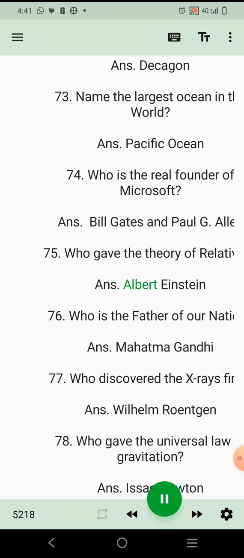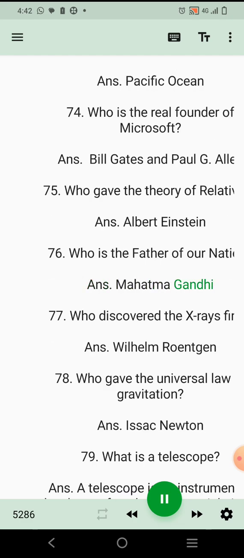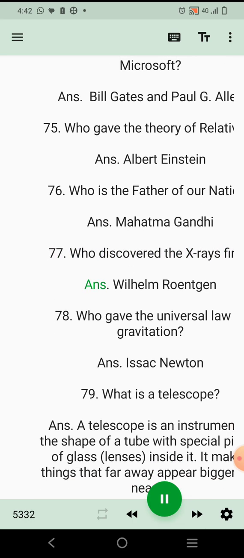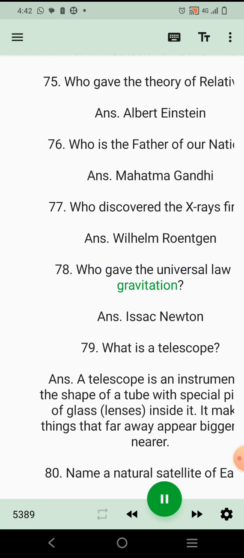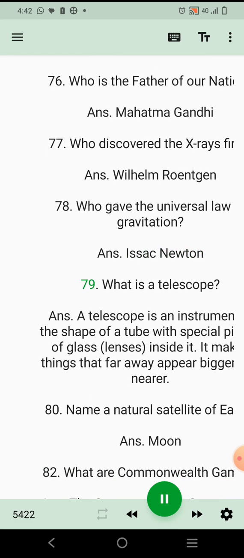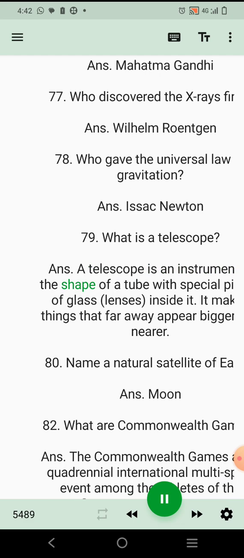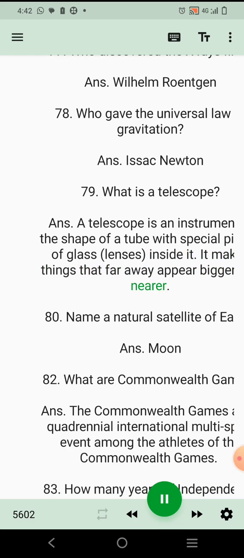75. Who gave the theory of relativity? Ans. Albert Einstein. 76. Who is the father of our nation? Ans. Mahatma Gandhi. 77. Who discovered the X-rays first? Ans. Wilhelm Röntgen. 78. Who gave the universal law of gravitation? Ans. Isaac Newton. 79. What is a telescope? Ans. A telescope is an instrument in the shape of a tube with special pieces of glass lenses inside it. It makes things that are far away appear bigger and nearer.